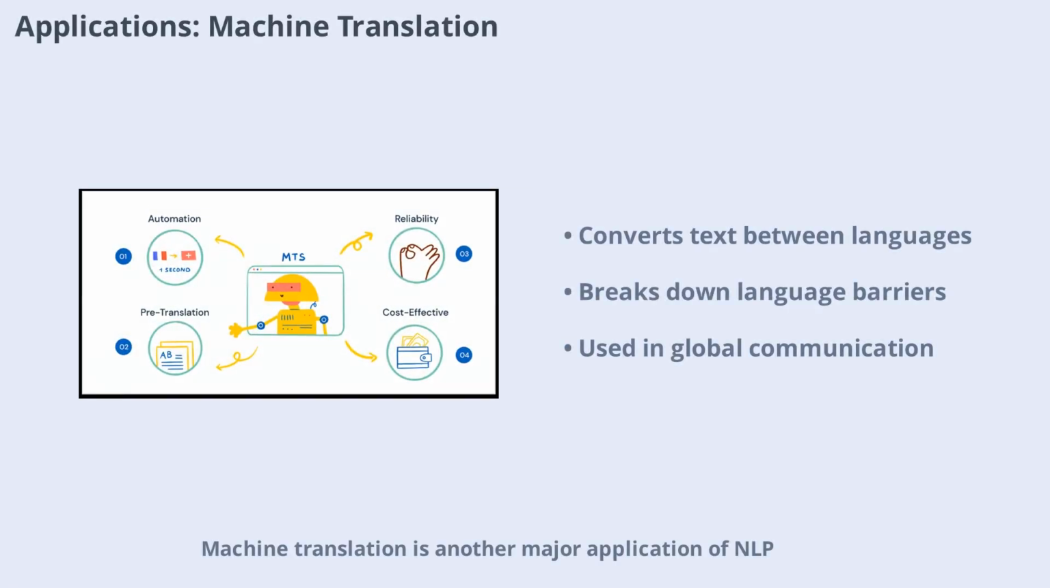Machine translation is another major application of NLP. It automatically converts text from one language to another, making information accessible across language barriers. Whether you're reading a foreign news article or chatting with someone overseas, machine translation helps bridge the gap. Popular tools like Google Translate use advanced NLP techniques to preserve the meaning of the original text while translating it accurately.